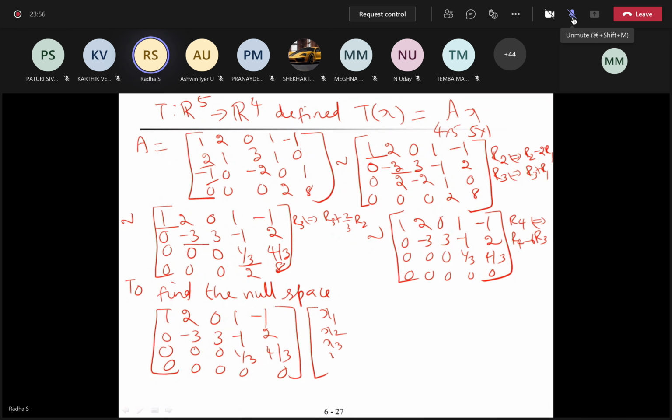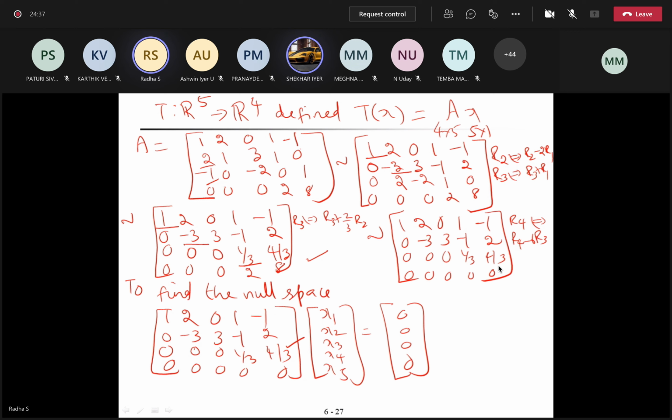X1, X2, X3, X4, X5 equal to 0, 0, 0. Okay, can you write all the 4 equations and solve it? Only 3 equations, right? Because the last equation is 0. Shall we start from the last one? Ma'am, why is the last row 0? Because I'm performing this, right? R4 goes to R4 minus 6 R3. Do that, automatically it will become 0. Ma'am, but we got upper triangular.